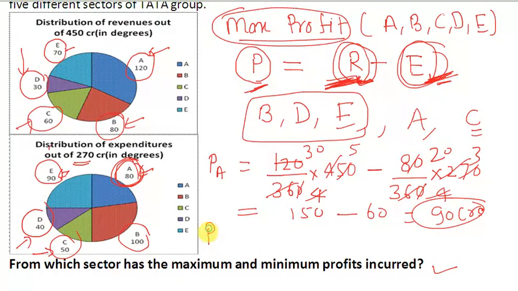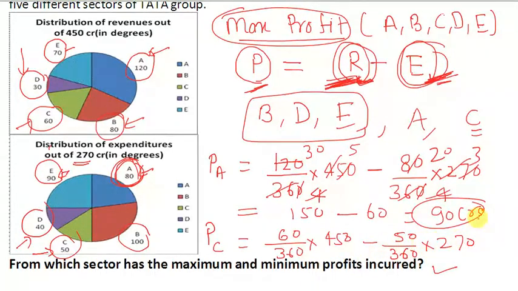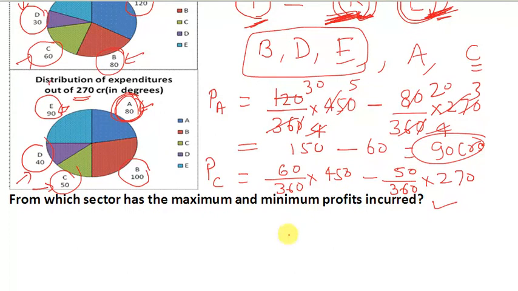And you can also calculate the profit of sector C. So profit of sector C: revenue of sector C will be 60 divided by 360 into 450, minus expenditure. Expenditure will be 50 divided by 360 into 270. Okay, you can solve it.